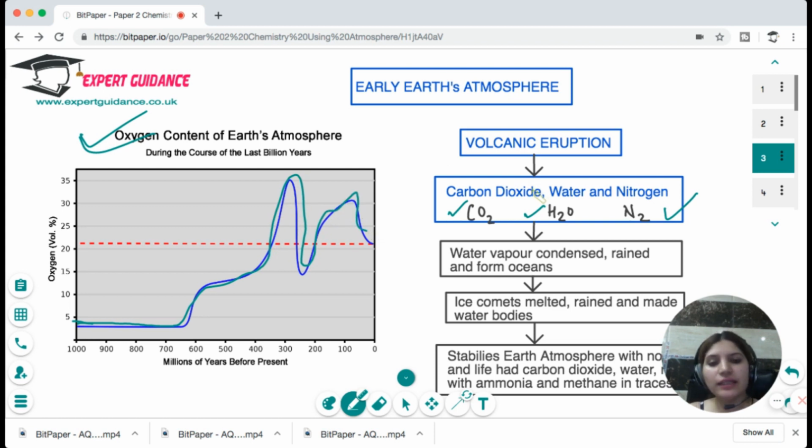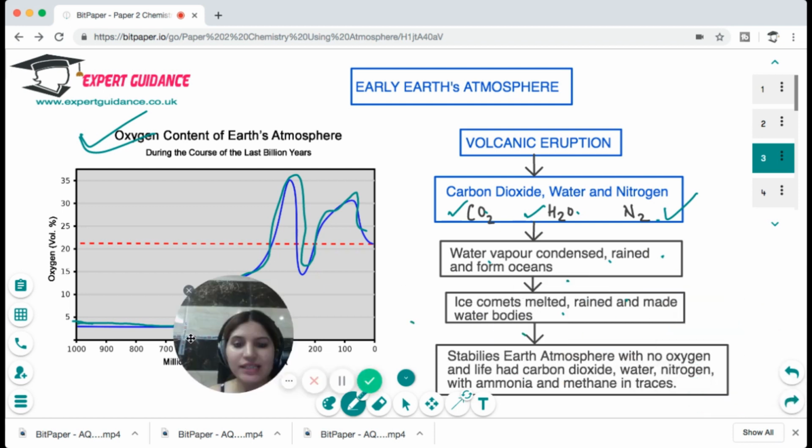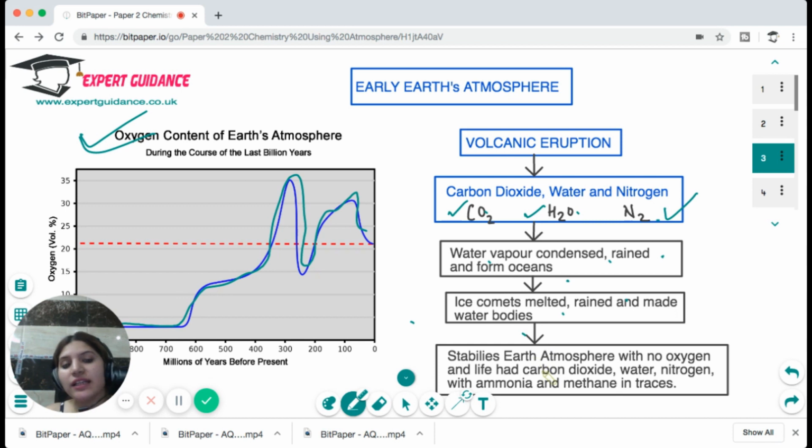In the early atmosphere, there was volcanic eruption which gave rise to the gases carbon dioxide, water, and nitrogen. The water vapor condensed, rained, and formed the ocean. Another theory says that ice comets melted, rained, and made the water bodies. The stabilized early atmosphere had no oxygen, no life, and it had carbon dioxide, water, nitrogen, with ammonia and methane in traces.